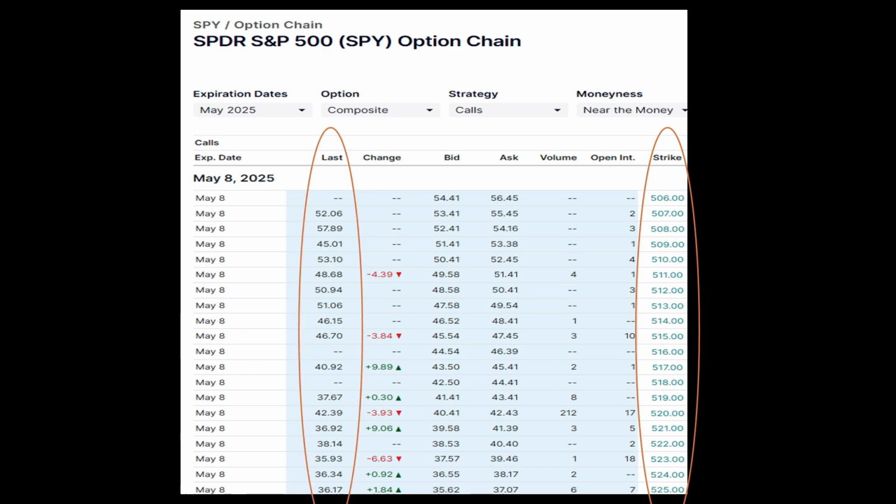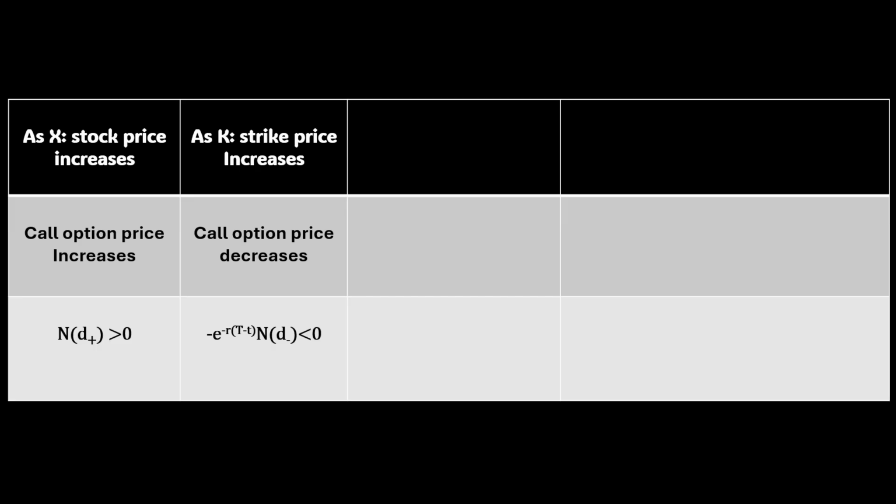So yes, the conclusion is that the Black-Scholes model's prediction about the relationship between strike price and option price is indeed verified. Okay, now we're going to ask more complicated, more interesting questions. We now want to see how call option price changes when sigma, or stock volatility, rises. The Black-Scholes model actually assumes stock volatility to be fixed, but we can still use the model to gain insight into how prices will respond to volatility that is changing.